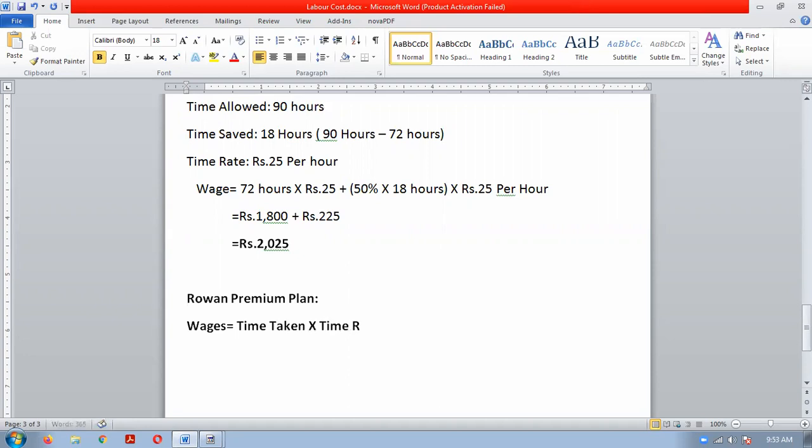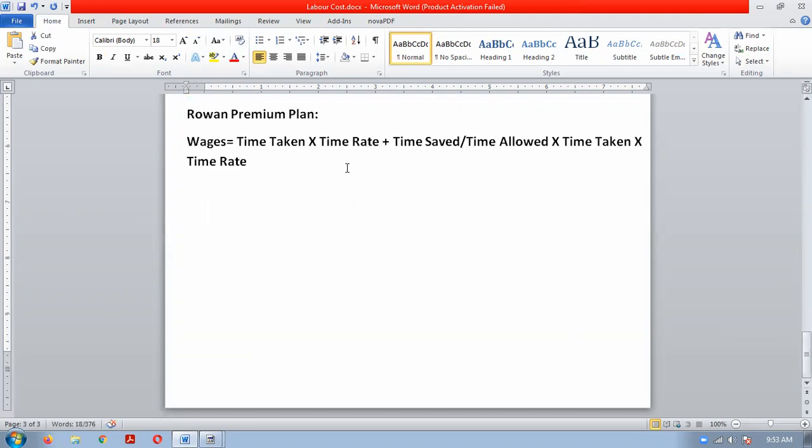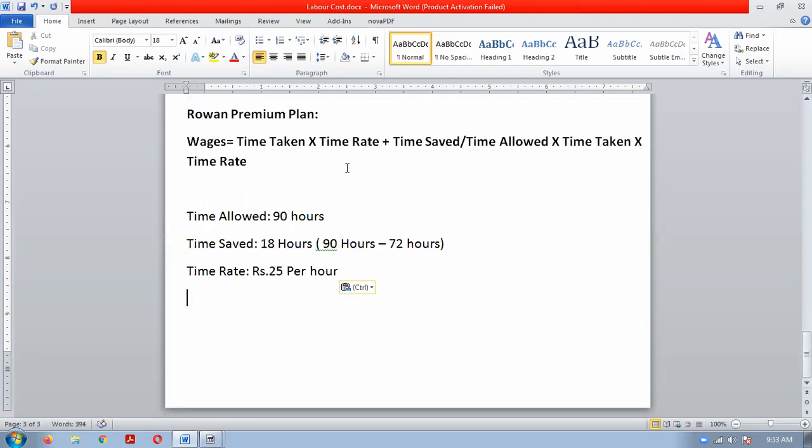First part is same, plus time saved divided by time allowed into time taken, into time rate. Okay. So all the things we are having same only. Basic data will be same only. Just what we have to do, we have to apply this in the formula.